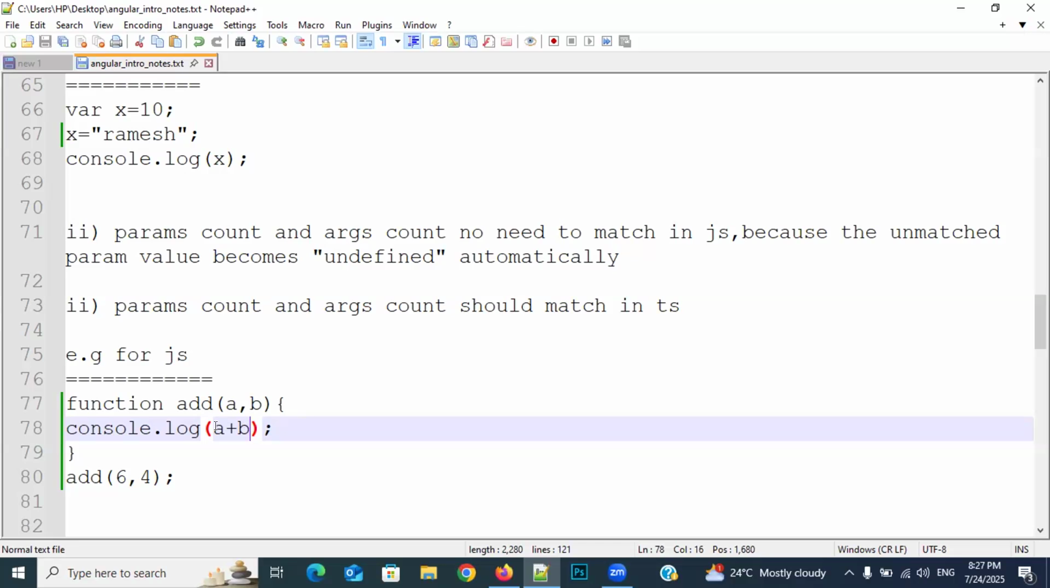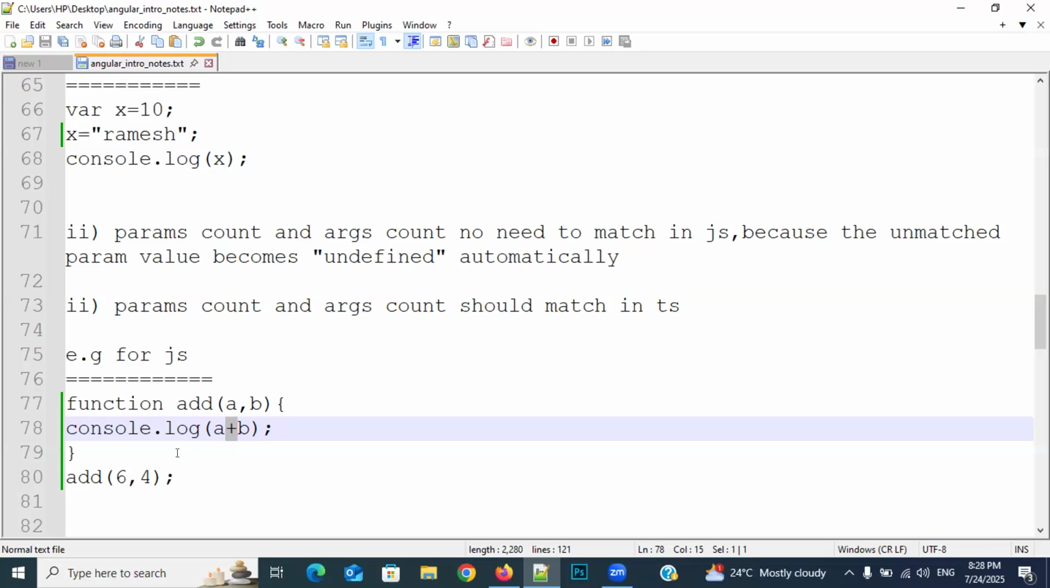If the left side value or the right side value or both values are strings, then this plus will work like a concatenation operator. Concatenation means just keeping everything side by side, combining. When both values are numbers, only then will it work like an arithmetic addition operator. If any one or both values are strings, it will work like a concatenation operator and keep everything side by side. Clear or not? Respond everyone.